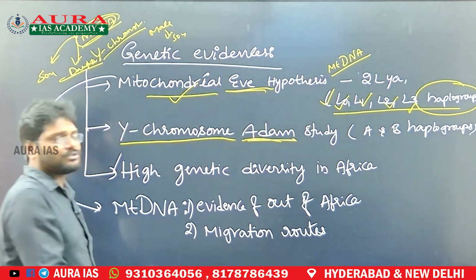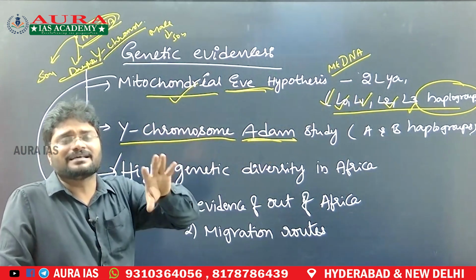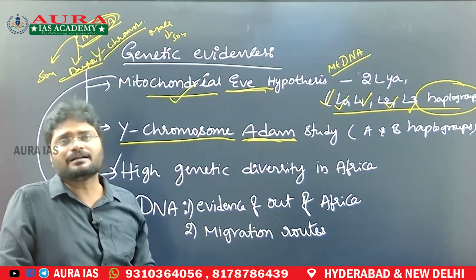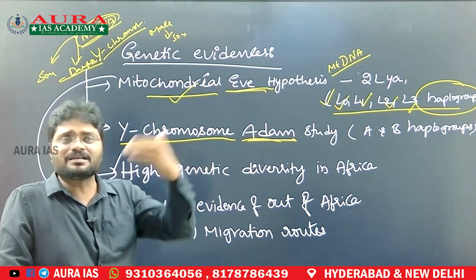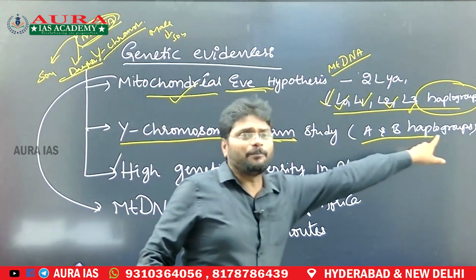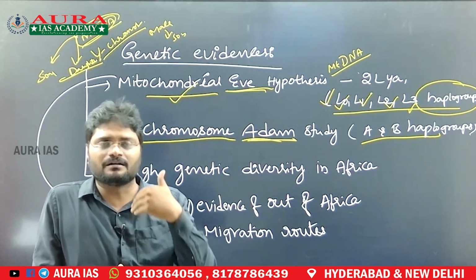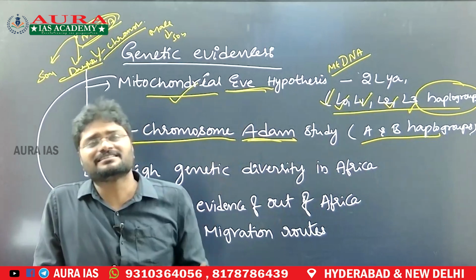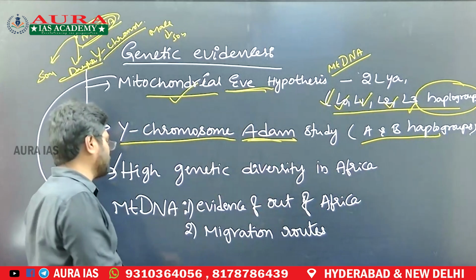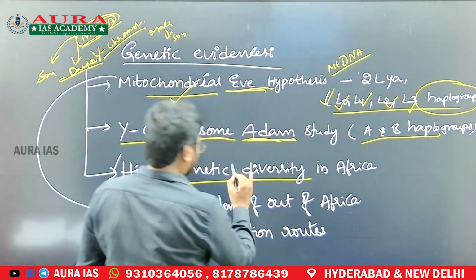Next, the Y chromosome, the Adam hypothesis. Here you can see the African population has high genetic diversity on the Y chromosome, belonging to the A and B haplogroups. But outside Africa, people have only a subgroup of the African population. That means this subgroup of haplogroups migrated from Africa. That is the reason the same mutations, same diversity, are present in people outside Africa.